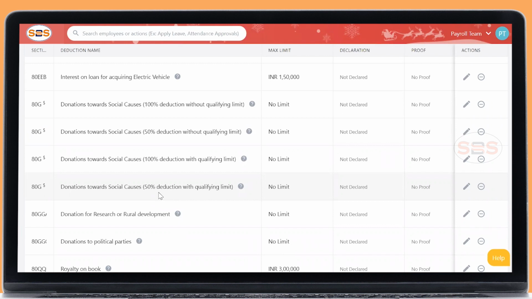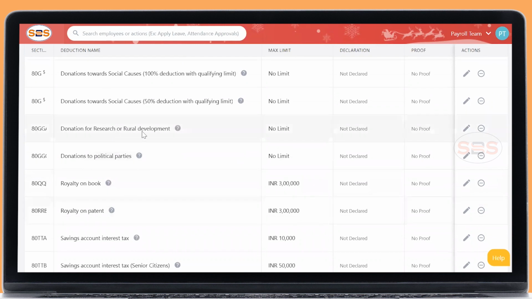The same applies for research and rural development. For research and rural development, a specific number is given for that particular trust or institute which is carrying on the research. That particular section certificate needs to be provided by the receiver of the donation. So make sure you collect that also.